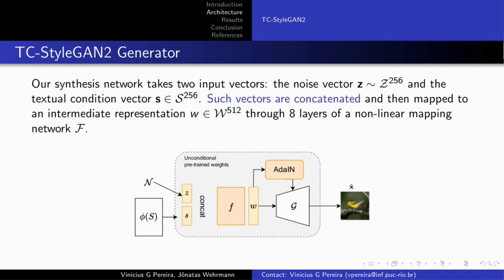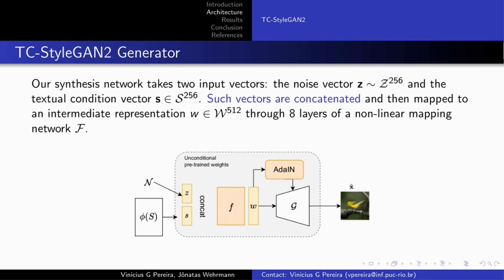Now, we are going to talk about the few modifications that we proposed to StyleGAN 2. It is not restricted to StyleGAN 2, and we strongly believe that these modifications could be extended to other GAN architectures.